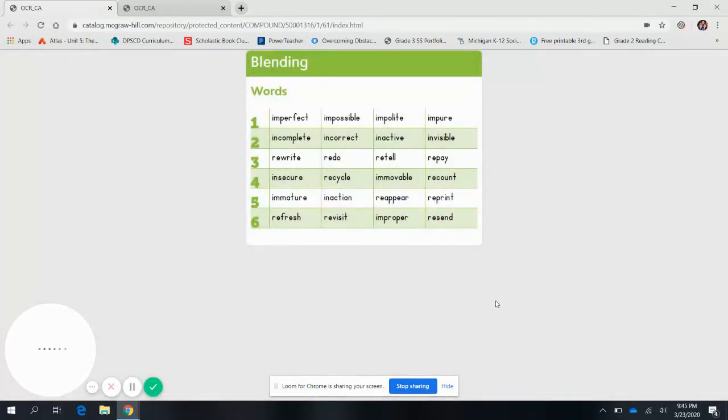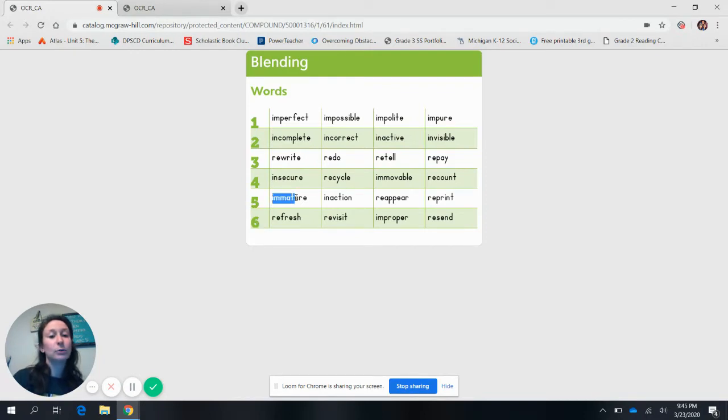So now we are going to do some blending. And you know how much Mr. Bell loves blending. There are 6 lines here. We're not going to do all 6. We're just going to do 4. But I would like you at home to do line 5 and line 6 with your kiddos so they can get that extra practice. All right, let's get started.